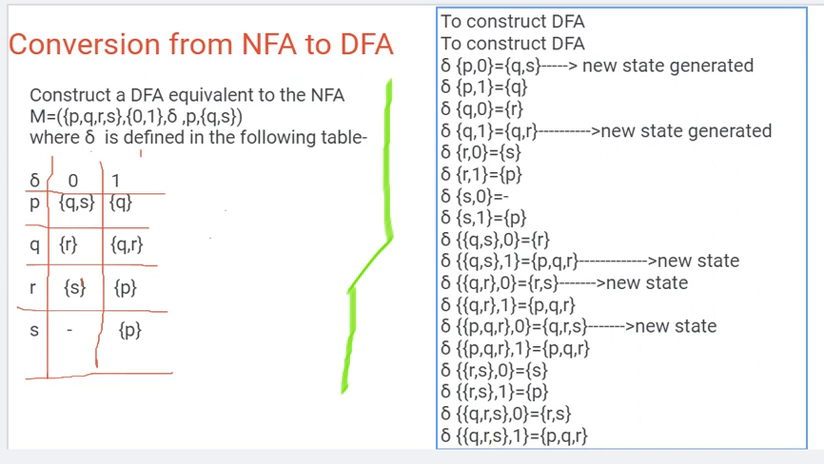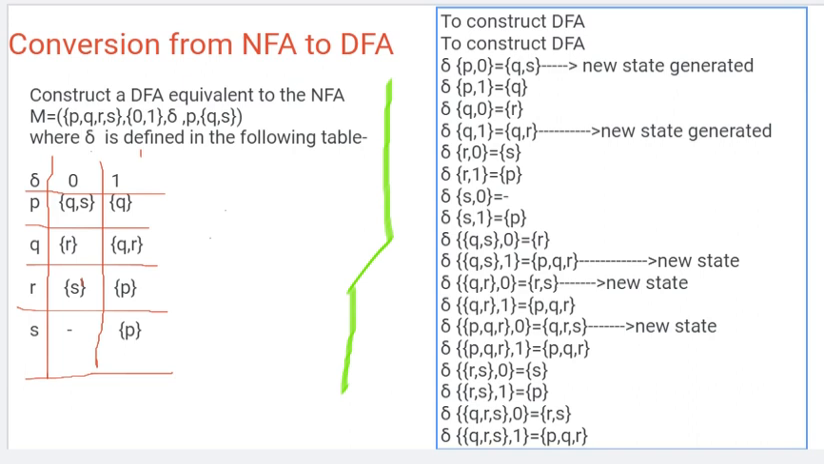I also told you that every DFA can be seen as an NFA. Every DFA is an NFA, but every NFA is not a DFA because of the multiple paths present in the non-deterministic finite automata. But conversion is possible. Conversion from a non-deterministic finite automata to a deterministic finite automata is possible.